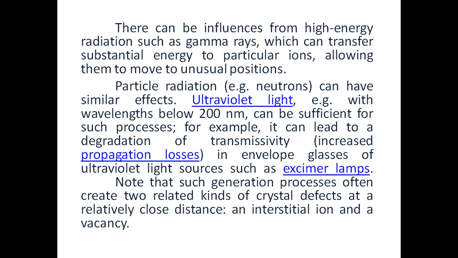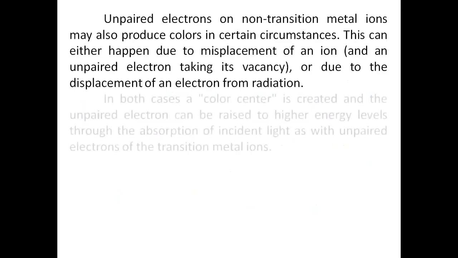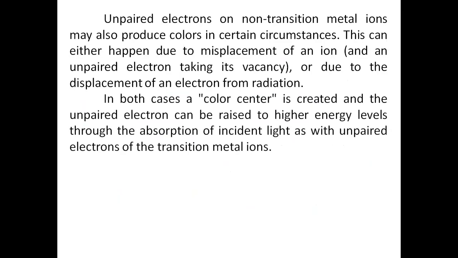Note that such generation processes often create two related kinds of crystal defects at relatively close distances. Unpaired electrons on non-transition metal ions may also produce colors in certain circumstances. This can happen either due to misplacement of an ion or due to the displacement of an electron from radiation.